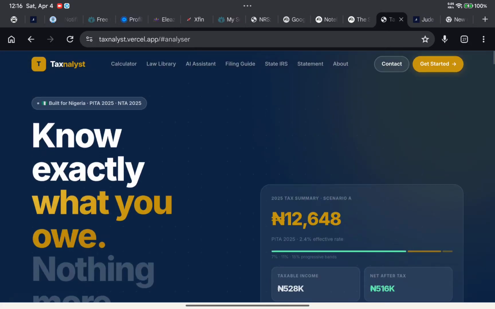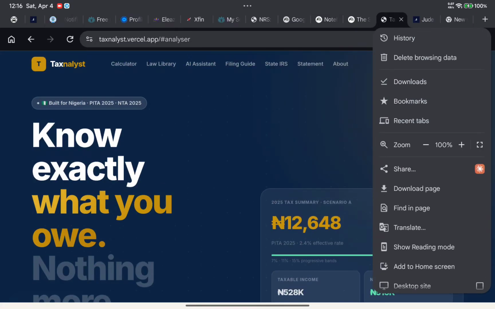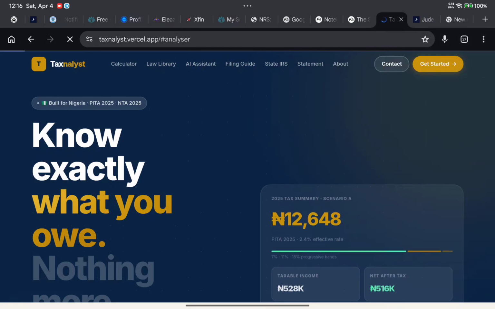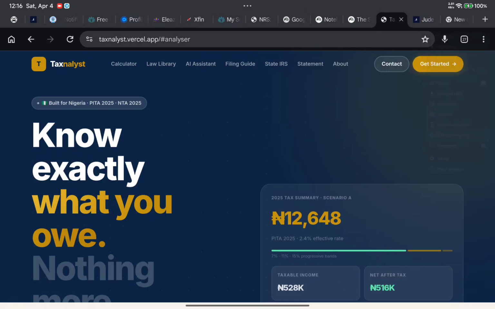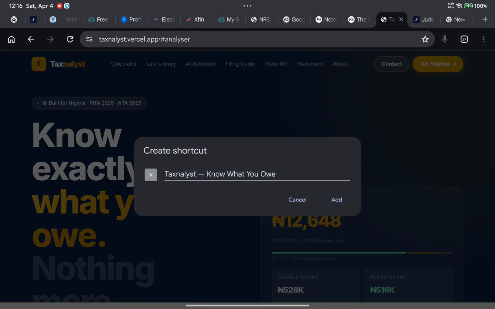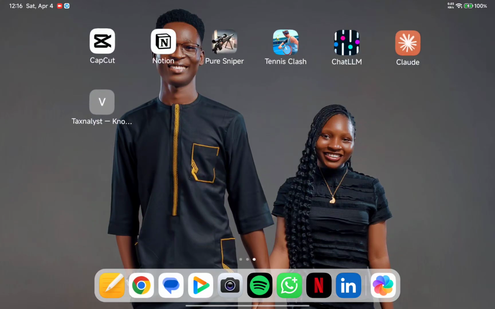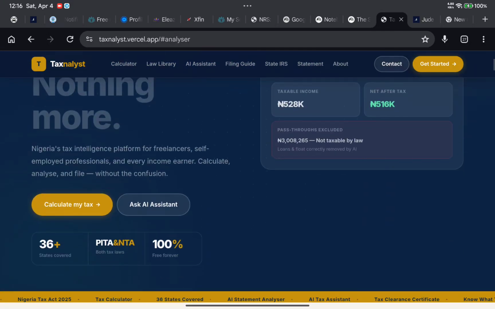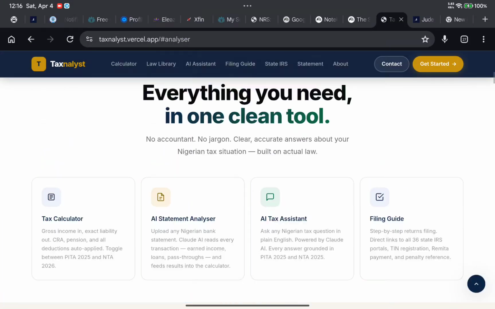Like I said, it's a web app, so you can save it. Supposed to be add to home screen. Yeah, Taxnalyst, know what you owe. Add to home screen. So this is it. Click on it and it takes you here directly. So that's it for all you need to know about Taxnalyst. You are welcome.